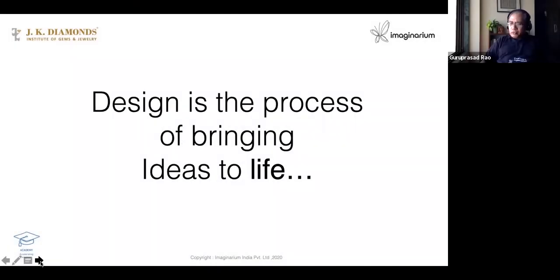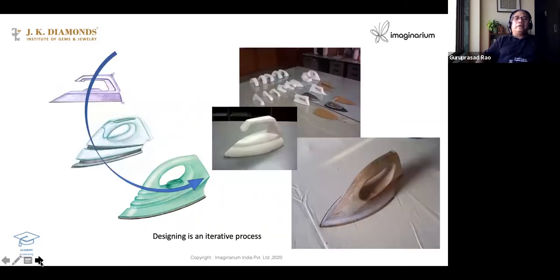Design process is one which enables bringing ideas to life. And people have been bringing ideas. First, they externalize the idea. So you have a beautiful jewelry design idea, you put it on paper. Why you put it on paper? Because you are going to park your idea. After you park your idea, you want to reflect and you want to change something, right? And so there is a dialogue between you and the paper with a sketch.